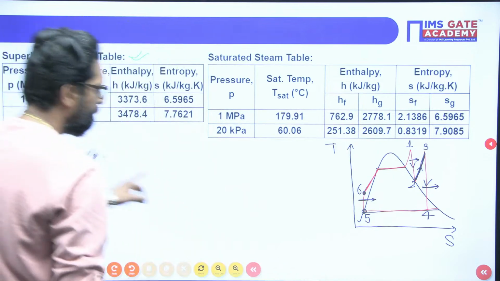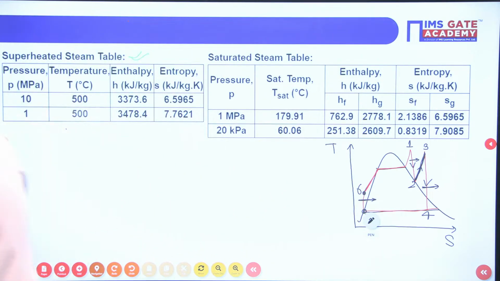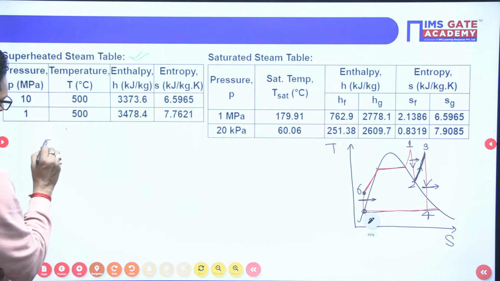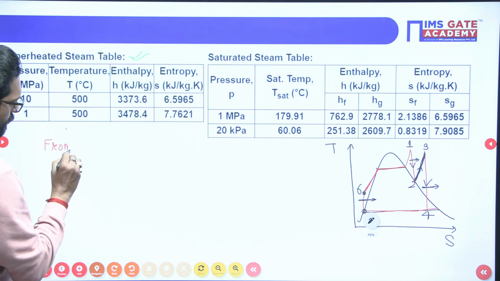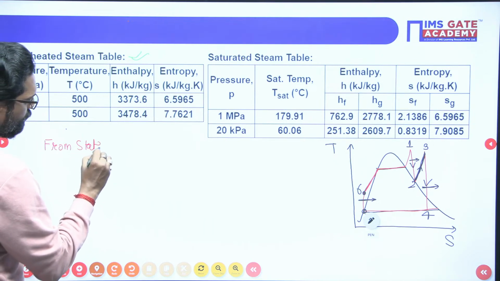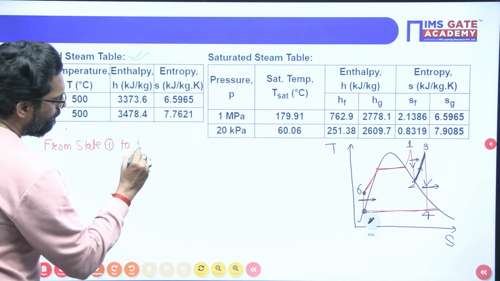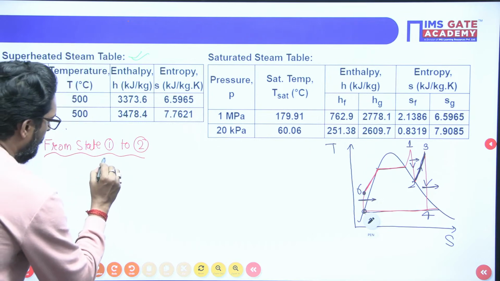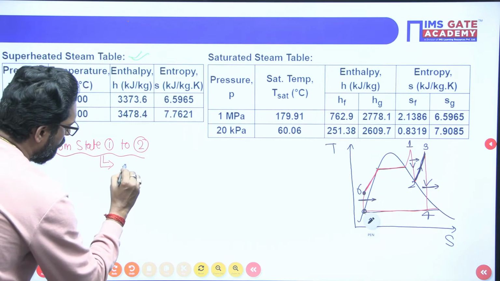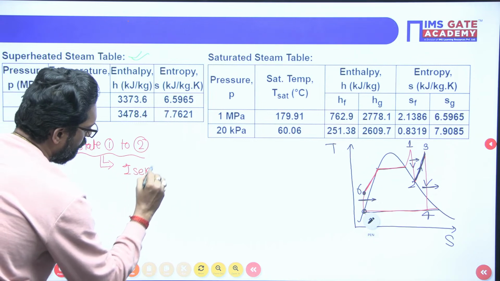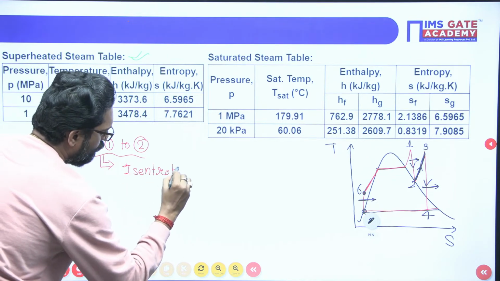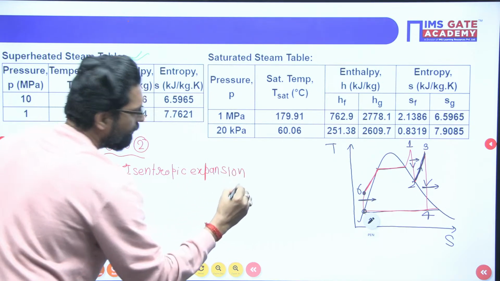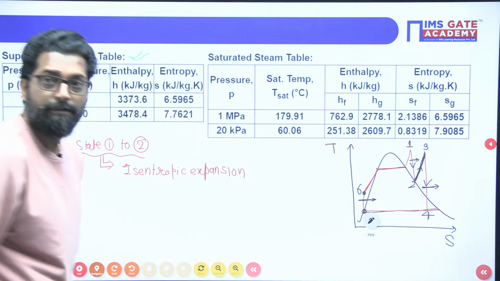Now my dear, what is given? From state 1 to 2, what is it, beta? There is an isentropic expansion. Yes or not? Yes, isentropic. This is the isentropic expansion.